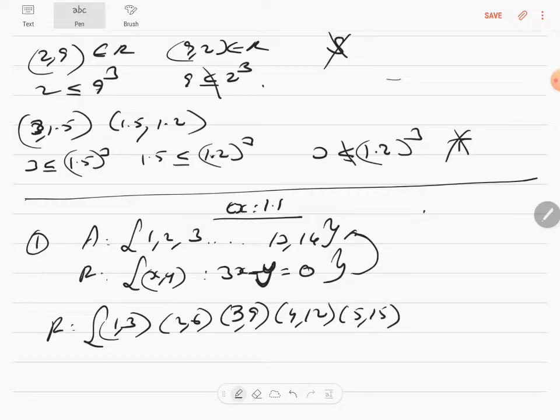Why are you shaking your head? I'm not supposed to write that. I just wrote it to see if you would notice, because 15 cannot come. I'm trying to make a mistake and show you so that you won't make that mistake in the exam hall. Okay, so you must remember this. So 4, 12, stop it.